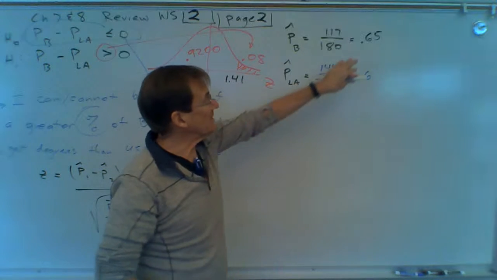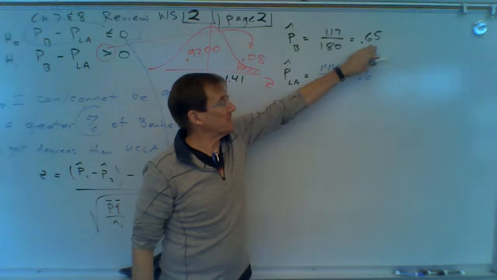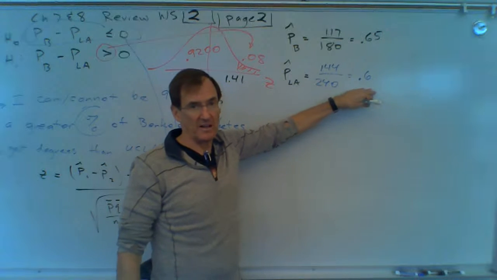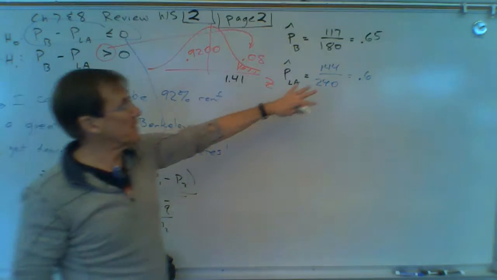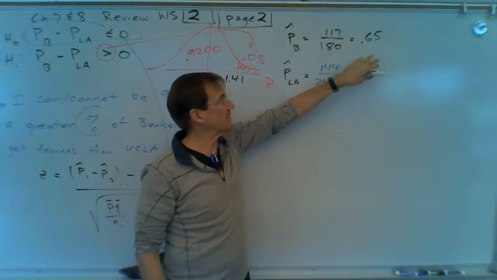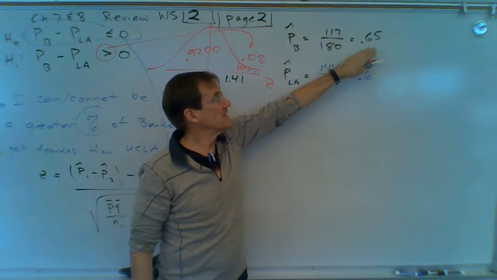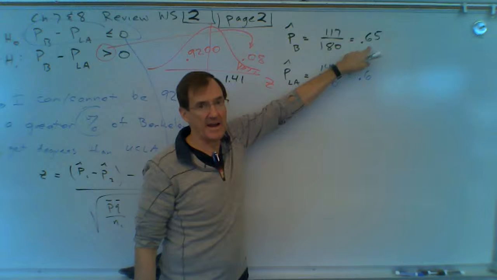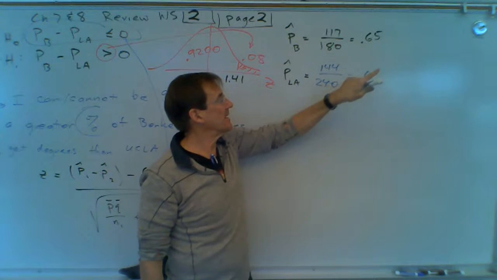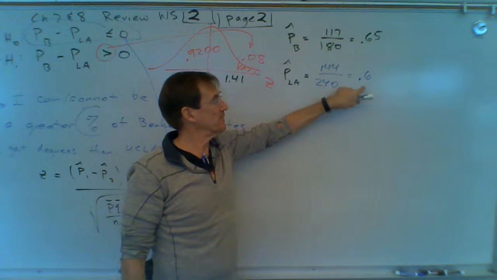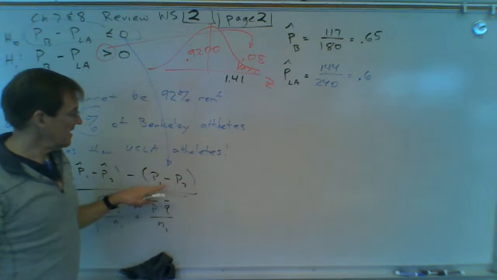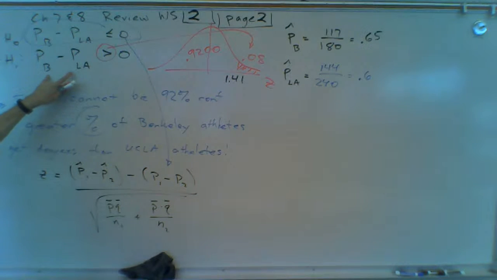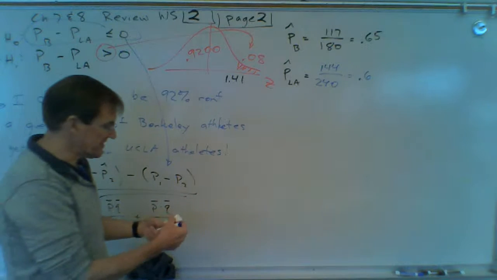So in our sample, it looks like a greater percentage of Berkeley athletes got degrees than UCLA athletes, but that doesn't mean that we've proven that, okay? It could just be we had a weird sample. So we have to do a statistical test to prove that this really is a higher population percent than this population percent, okay? So the sample 65 and 60, that doesn't mean the population percentage of Berkeley is greater than the population percentage of UCLA. So we got to do a test to see that.